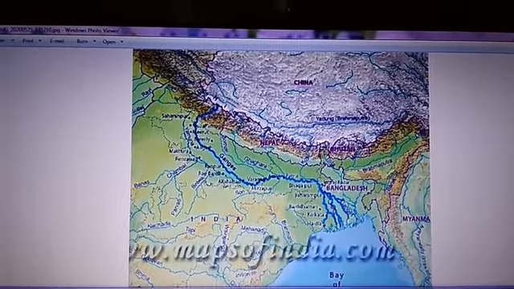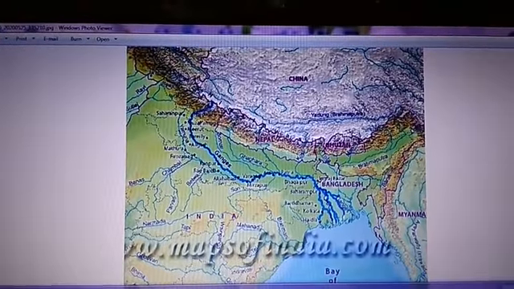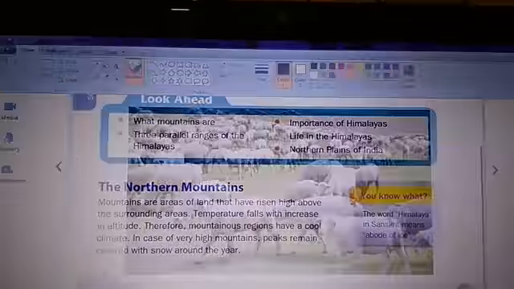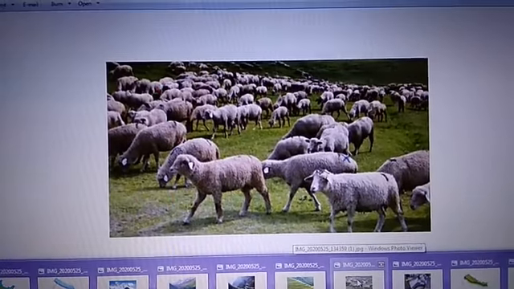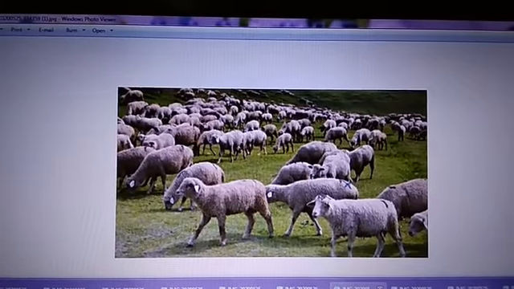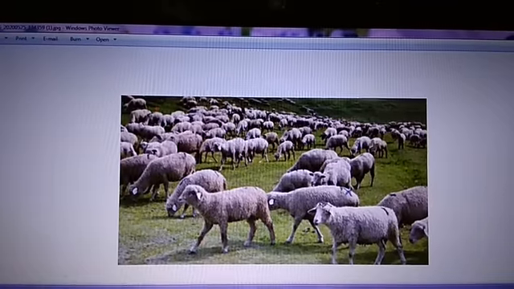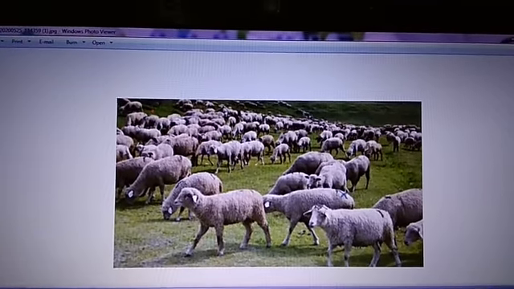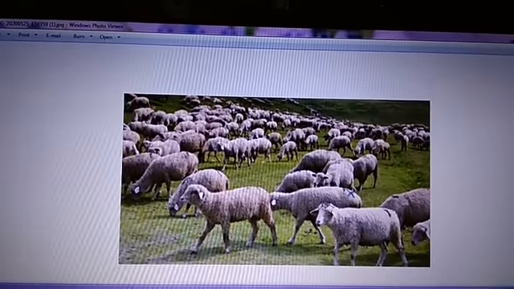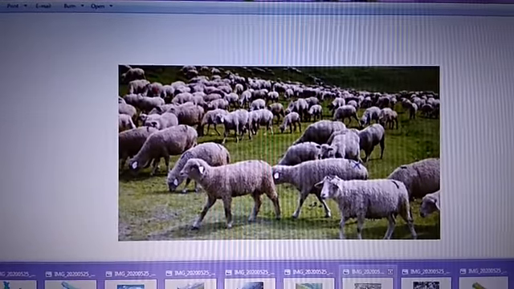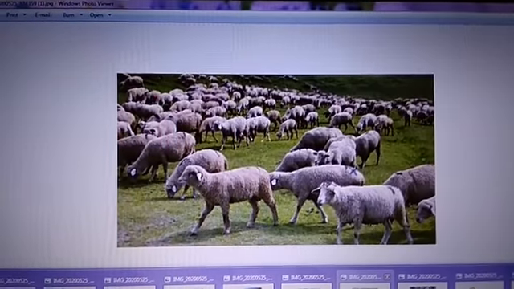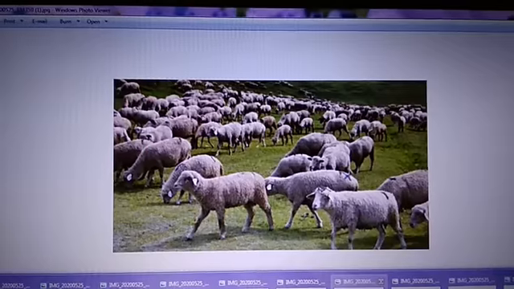And most of the people living in these places are engaged in sheep rearing. I have already shown you one picture. So this is how people living there are engaged in sheep rearing. If you go to Jammu and Kashmir, Ladakh, you will easily see people engaged in sheep rearing. They also grow a few crops and they also grow fruits. Like Kashmiri apples are a famous fruit, I would say.